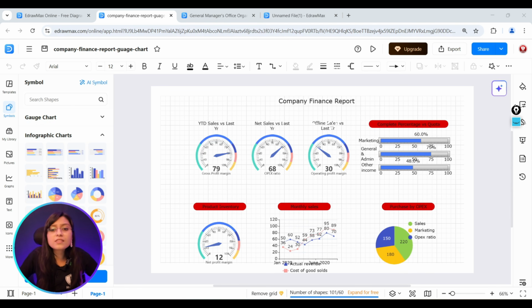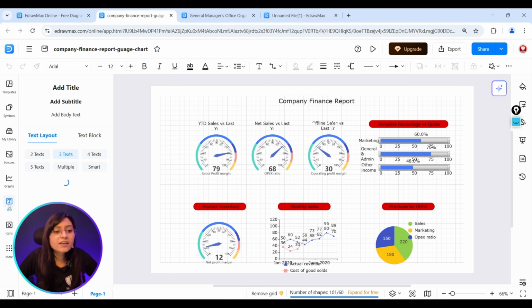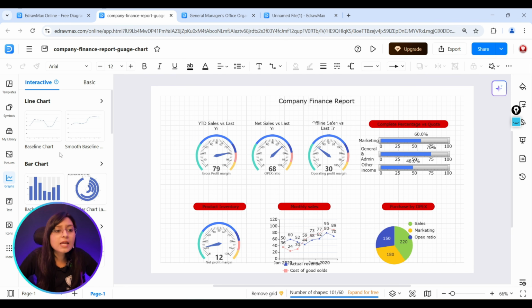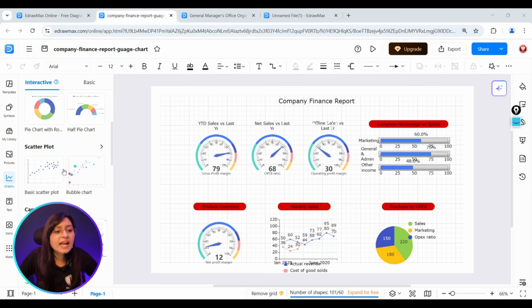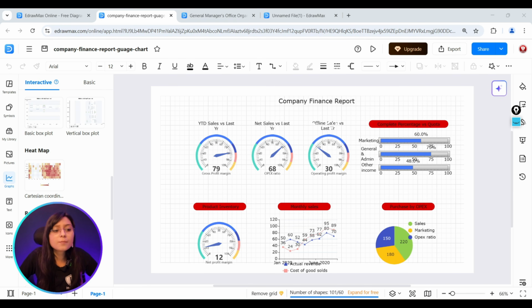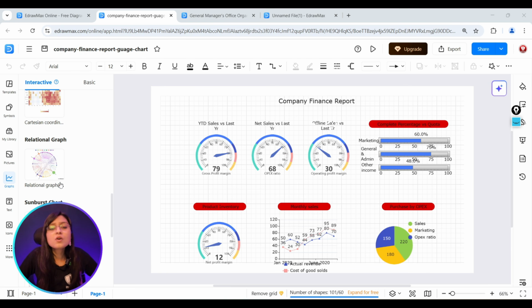So here when you click on this particular link, you can find that there are interesting texts also. Here you can see various types of line charts, bar graphs. So various types of graphs have already been provided here. Pie chart, bar chart, line chart. Scatter plot, candlestick chart, radar chart, box plot, heat map, relational graph. All those things that are important for a data analyst or a business analyst to create such kinds of dashboards have already been provided by eDrawMax. So this feature is something that is going to create a massive change if you are doing data analysis related work. So you must explore this kind of feature.